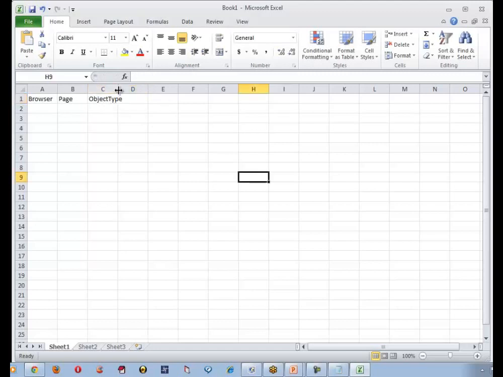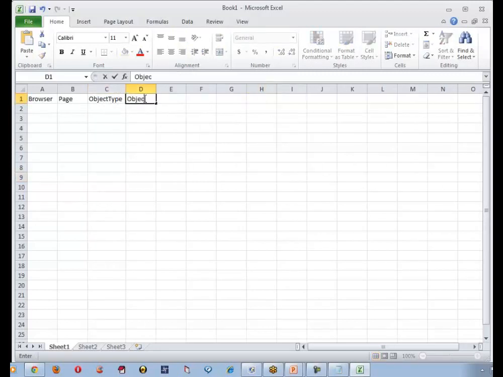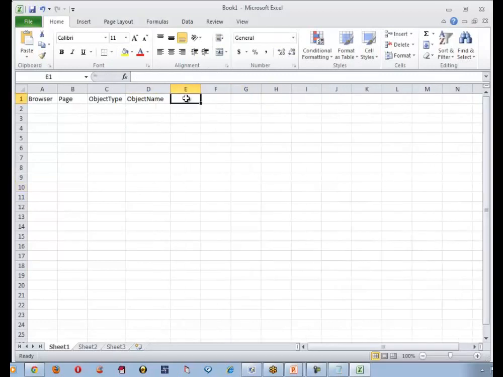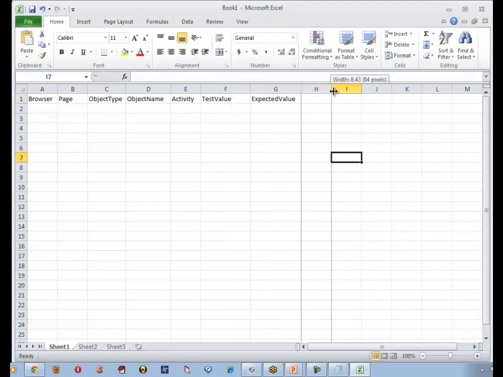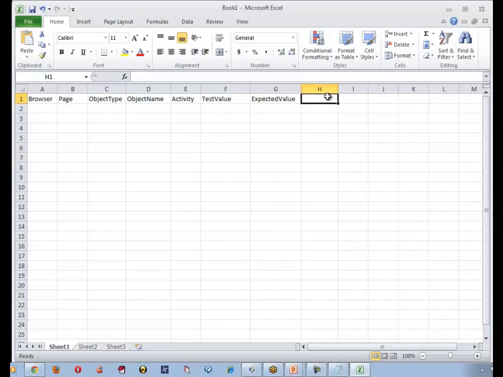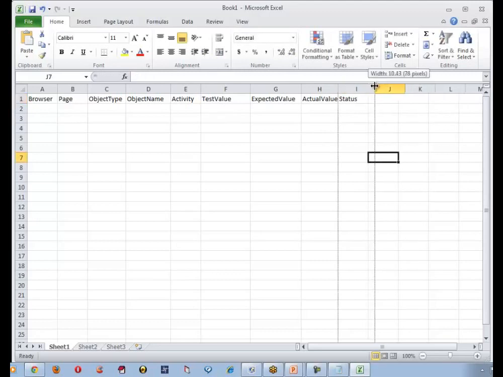So object type, followed by object name, and followed by activity, followed by test value, followed by my expected value, followed by, if you want, you can also give the actual value from the application. You can also get the status from the application scripting.